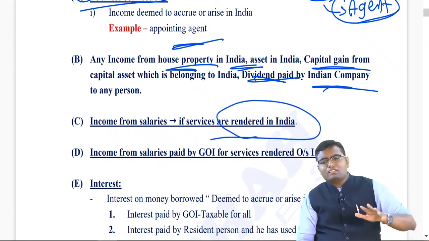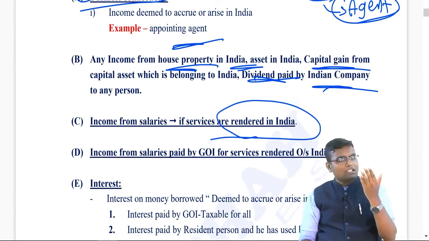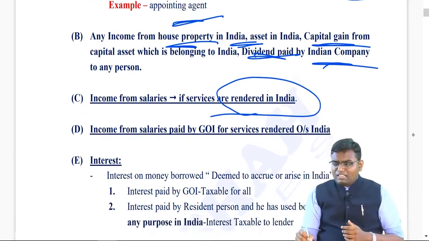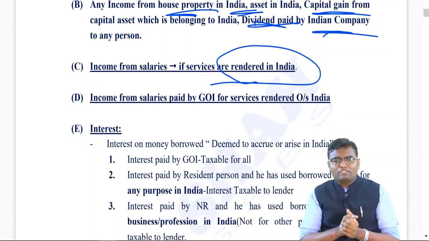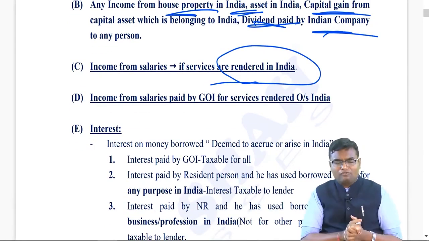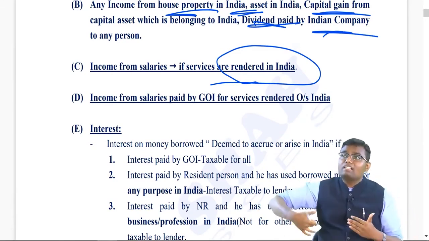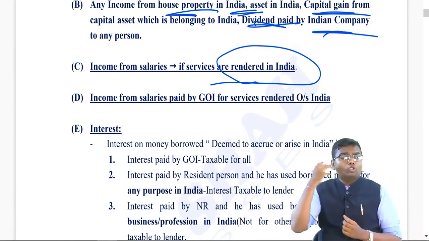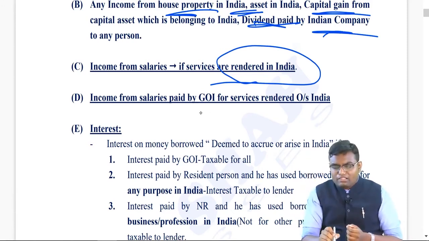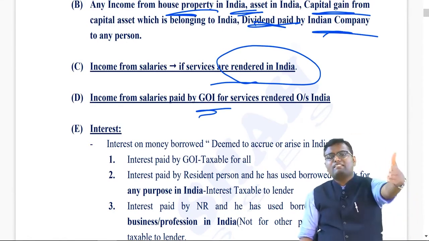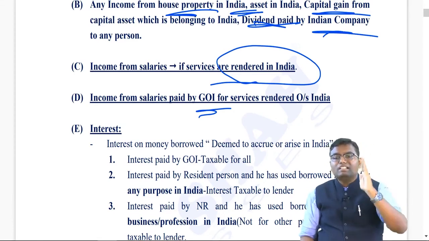So if you render your services in India for those days, the salary will be taxable in India. Then you must have heard that many visa offices, embassy offices are there, External Affairs offices, wherein our government officials, our government employees are working outside India. Who is paying the salary? Government of India. If the Government of India is paying the salary to any person, even though they render the services outside India, for them the salary will always be taxable in India.